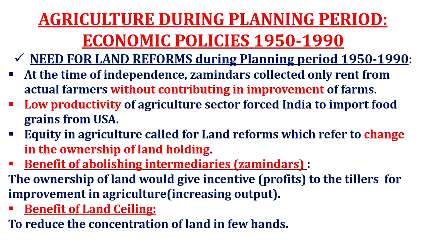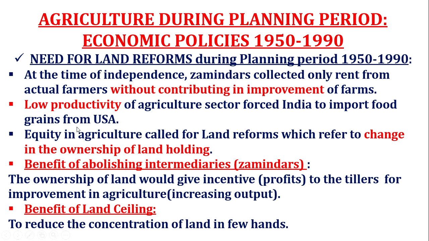So why was there a need for land reforms during the planning period? Firstly, at the time of independence, zamindars collected only rent from the actual farmers without contributing to improvement of farms. There was no improvement, there was no productivity, so the output was not increasing at that time. So that was the main reason, the zamindars. In the earlier slide we understood that the zamindari system was removed from the agriculture sector in India.